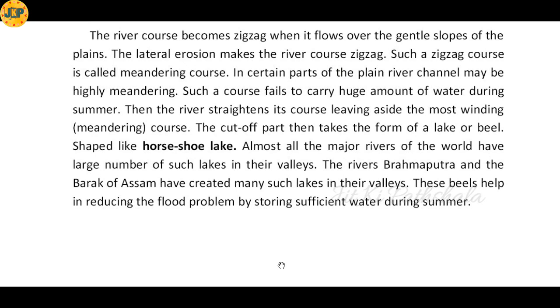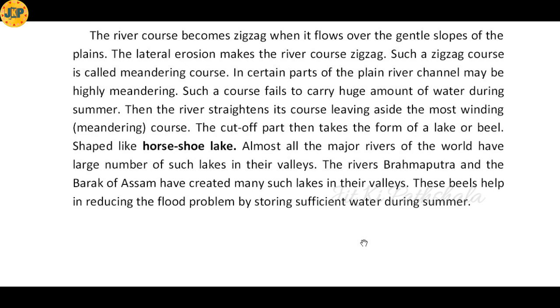As a result, the meandering part gets cut off from the main river, which forms a lake or a bill. So this cut off part of the river generally looks like the shape of a horseshoe. So these are also known as horseshoe lakes. Almost all the major rivers of the world have a large number of such lakes in their valleys.